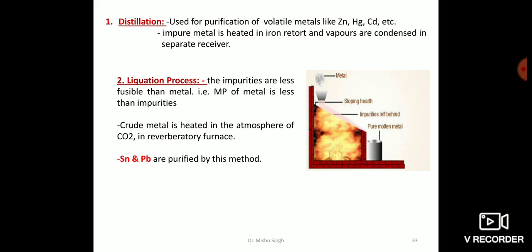In the liquefaction process, this method is used for purification of such metals as contain impurities which are less fusible than the metals themselves. That is, the melting point of the metal is lower than that of the impurities. The crude metal is heated in an inert atmosphere on the sloping hearth of a reverberatory furnace. The metal melts and flows down into the receiver, leaving the infusible impurities on the hearth. Metals like tin and lead are purified by this method.